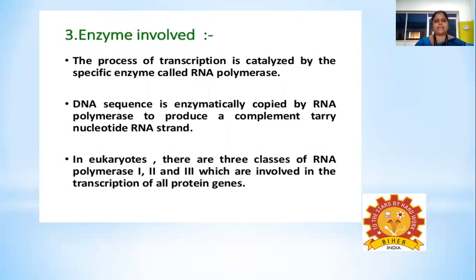If we look into the enzymes involved in transcription, the process of transcription is catalyzed by the specific enzyme called RNA polymerase. In eukaryotes, there are different types of RNA polymerase, namely RNA polymerase 1, 2, and 3. Moreover, this RNA polymerase is a multi-subunit enzyme. The DNA sequence is enzymatically copied by RNA polymerase to produce a complementary nucleotide sequence in the RNA strand.